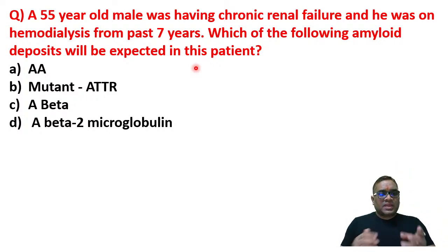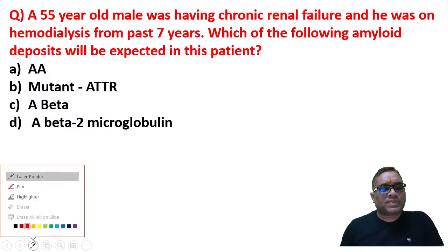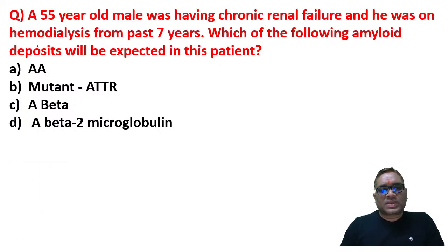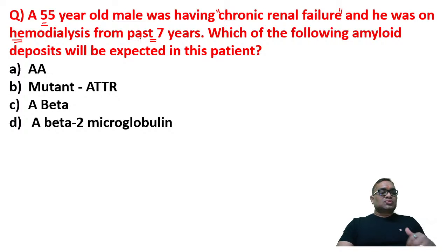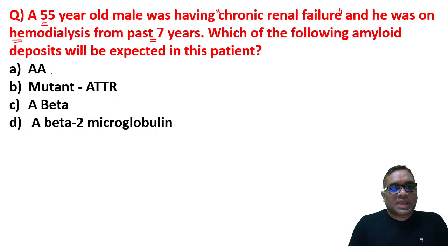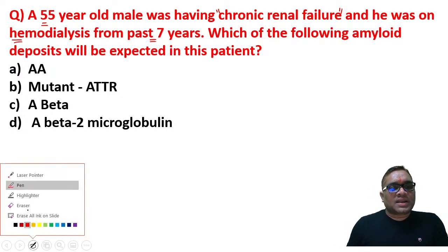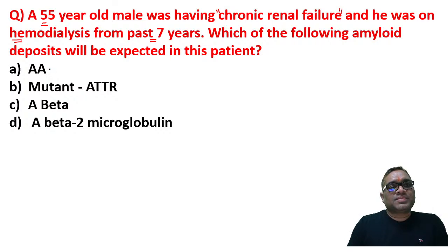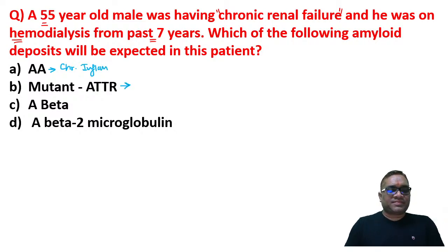See, this is a very clear-cut history and a very beautiful picture of the patient. You can see a 55-year-old patient having chronic renal failure, and he was on hemodialysis for the past 7 years. So what is associated with hemodialysis? The AA type is a secondary amyloid, right? AA type is secondary amyloidosis, and it is associated with chronic inflammation. Clear?